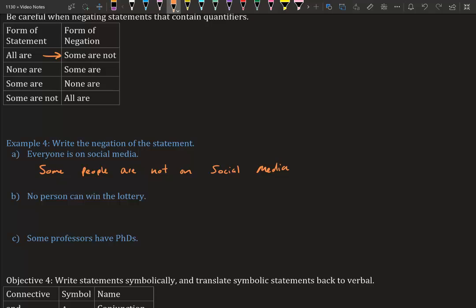No person can win the lottery. So we're saying not one single person, nobody. That is collecting everybody. We're saying everyone cannot win. So the opposite of that is saying at least one person can win the lottery. All right, some professors have PhDs. So we're saying at least one professor has a PhD. So to negate that, we would say no professors have PhDs.